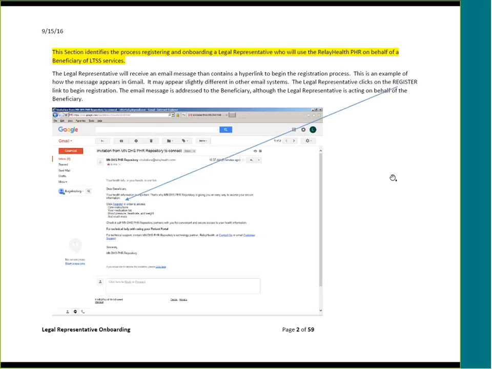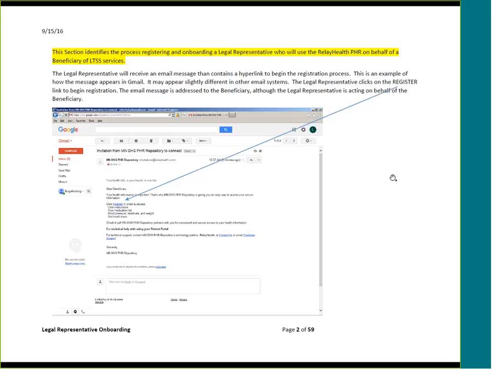To begin, the legal representative will receive an email message that contains a hyperlink to begin the registration process. This is an example of how the message appears in Gmail. So it may appear slightly different in other email systems, such as Yahoo or Hotmail or Comcast and so on. The legal representative clicks on the register link to begin the registration process.